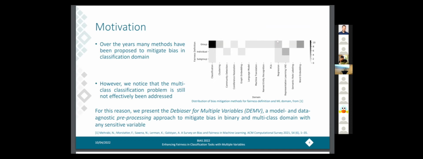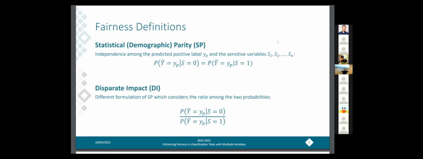So for this reason, in this paper, we present the Debiaser for multiple variables, DEMV, which is a model and data agnostic pre-processing algorithm to improve fairness both in binary and multi-class classification with any number of sensitive variables. This is a pre-processing algorithm, meaning that it is applied to the dataset before sending it as an input to the classifier.